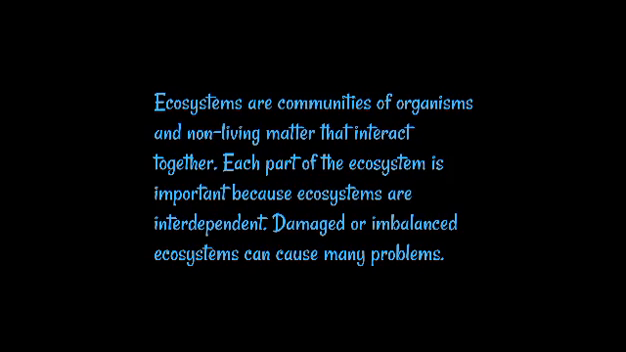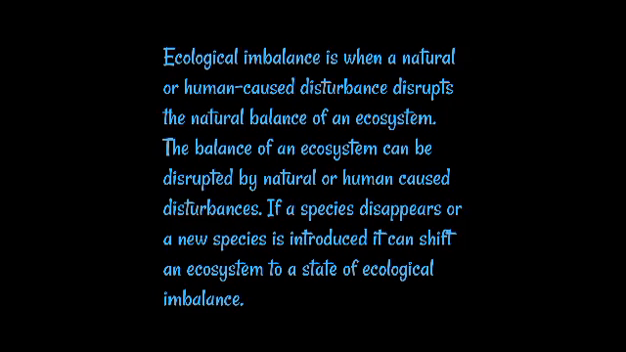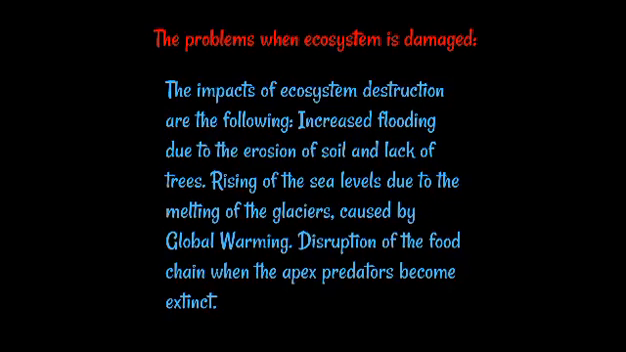A damaged or imbalanced ecosystem can cause many problems. Ecological imbalance is when a natural or human-caused disturbance disrupts the natural balance of an ecosystem. The balance of an ecosystem can be disrupted by natural or human-caused disturbances. If a species disappears or a new species is introduced, it can shift an ecosystem to a state of ecological imbalance.